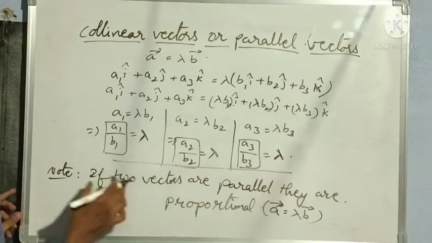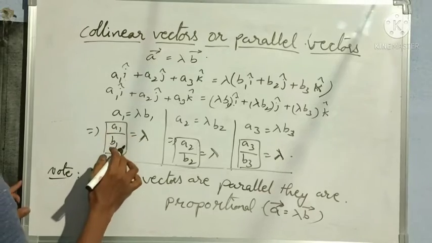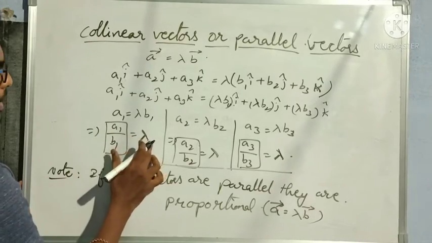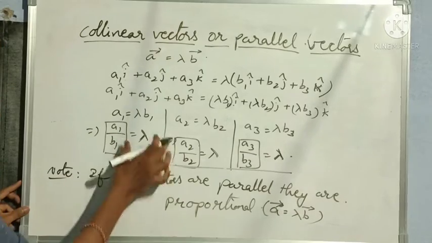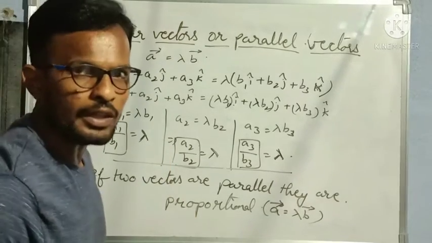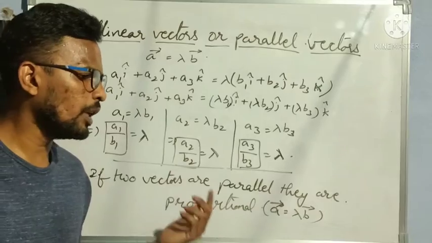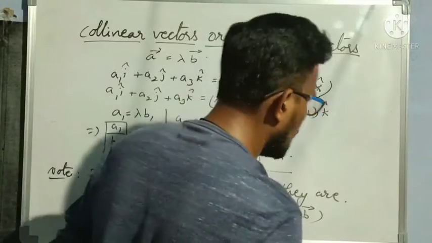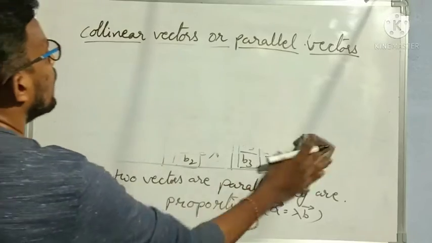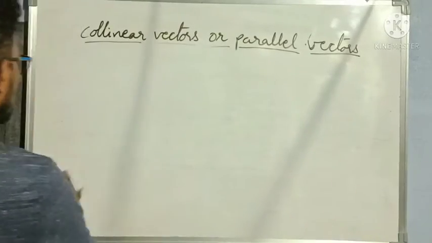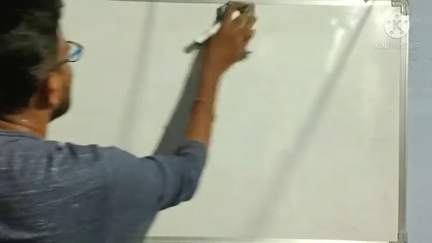Yes. When we are getting x by y equal to some constant, then we can say that two quantities are proportional, right? So my vectors are proportional now. Understood everybody? This is how we have to prove that two vectors are proportional. This is about collinear or parallel vectors. Next, let us understand the section formula.